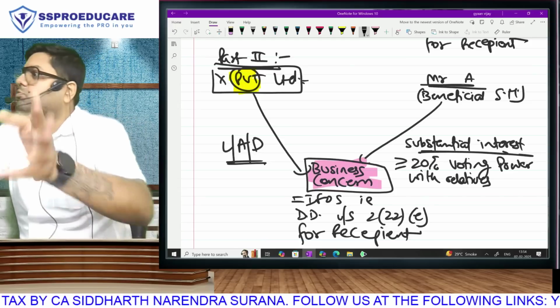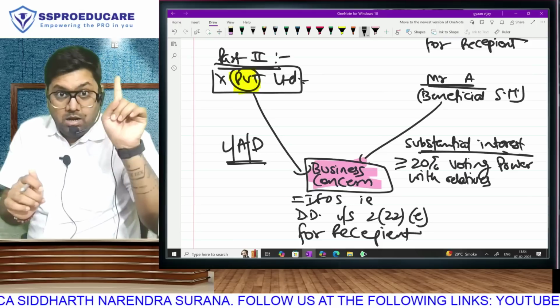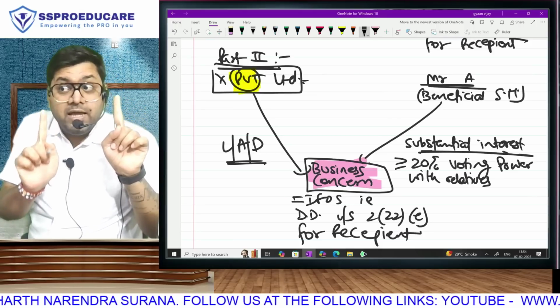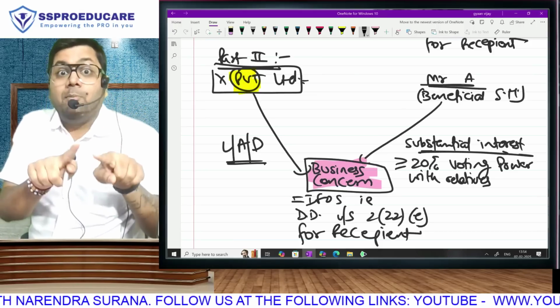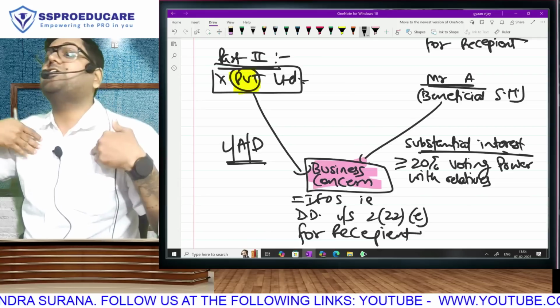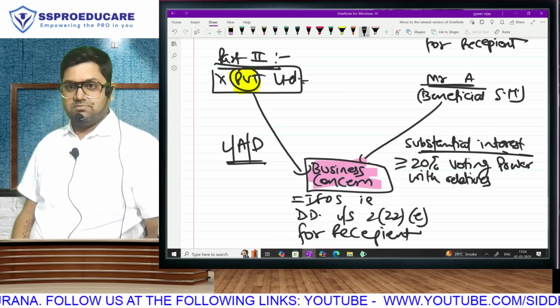This one statement covers both part 1 and part 2. I repeat, loan, advance or deposit received by a beneficial shareholder or a business in which the beneficial shareholder is holding substantial interest from a closely held company is deemed dividend for the recipient, covering both cases, part 1, part 2. Tada!